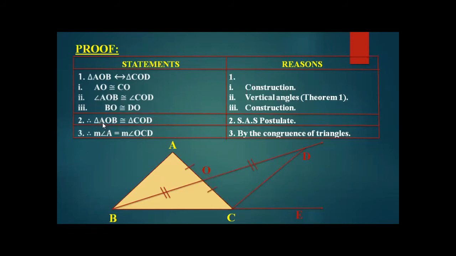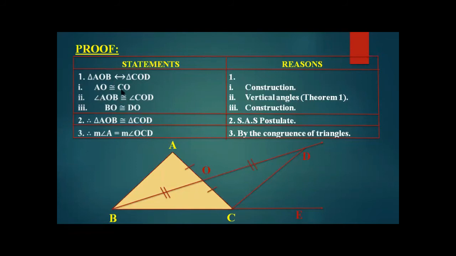So it means that both the triangles AOB and COD are also congruent to each other. How come that is possible? Through the SAS postulate. What does SAS postulate mean? It means side angle side. Whenever two sides and an angle of two triangles are congruent to each other, it means that the whole triangles are congruent to each other.